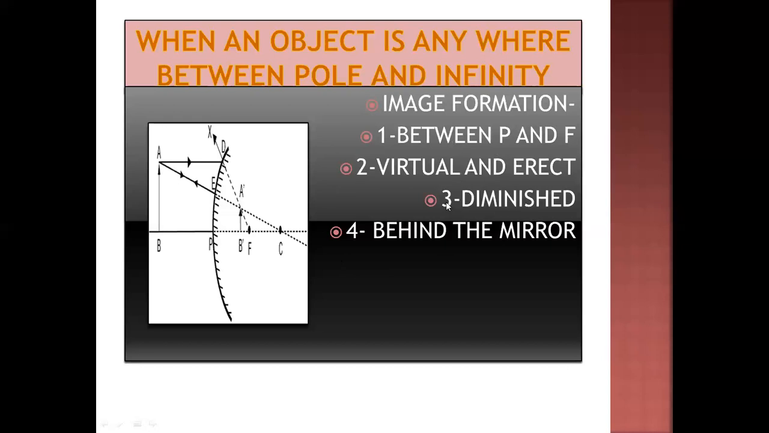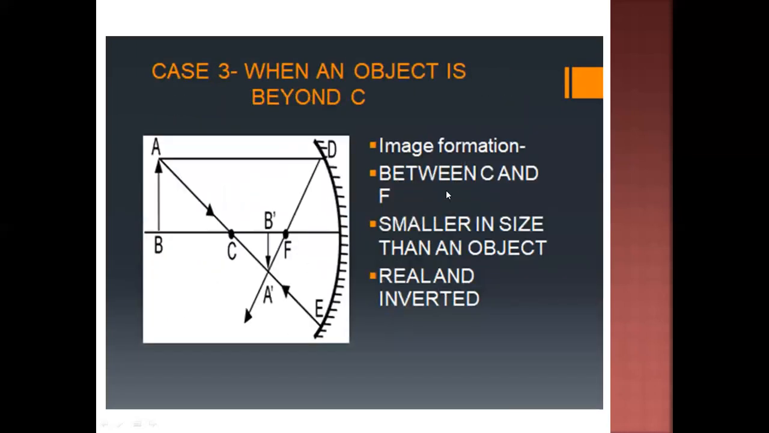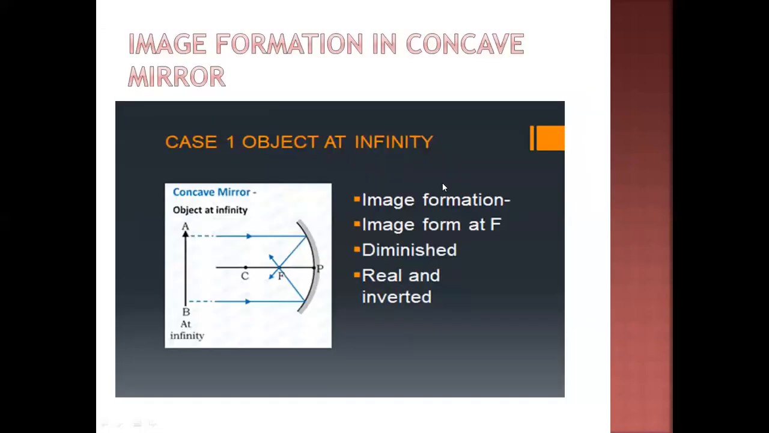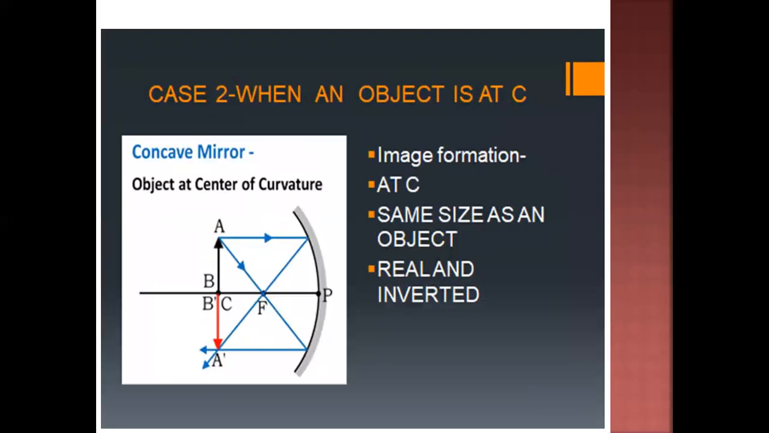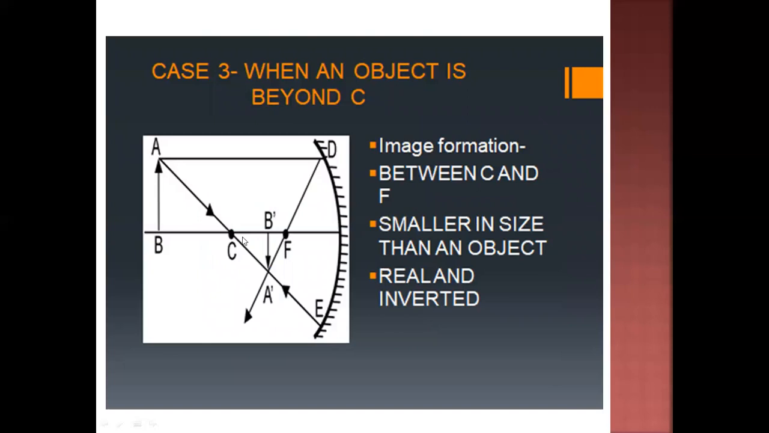So that is all the 5 cases of the concave mirror where the image is real. In the first case, when the object is at infinity, the image is at focus, and it is real. In the second case, when the object is at C, the image is of the same size, always real and inverted. In the third case, when the object is beyond C, the image comes towards the right hand side, again real and inverted, smaller than the object.